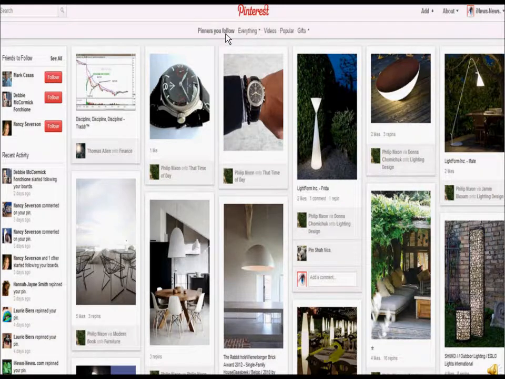This is pinners you follow, and let's say you find some nice pictures and you like that person. There'll always be a follow button that you can click, and then it saves them in this file. And so 2, 3, 4, 5 days later, you remember about that person, but you forgot their name. Well, you don't have to worry. As long as you followed them, it will be saved right here.